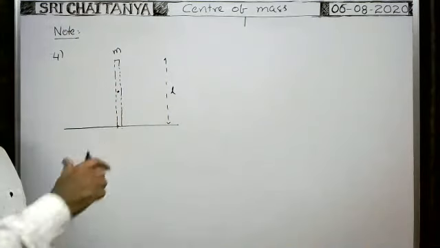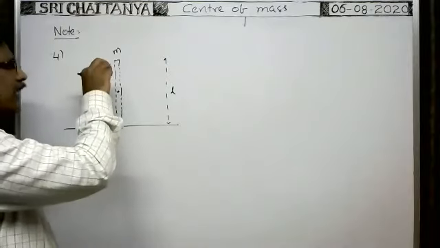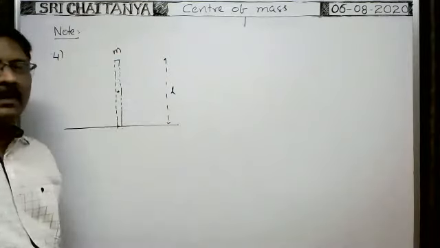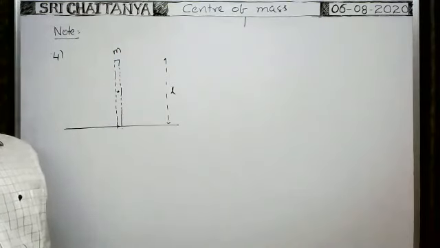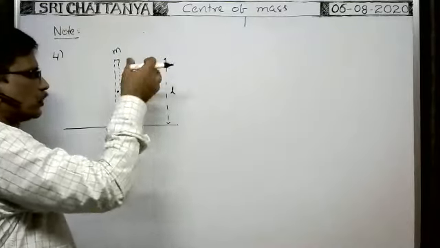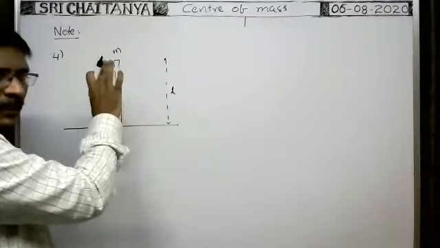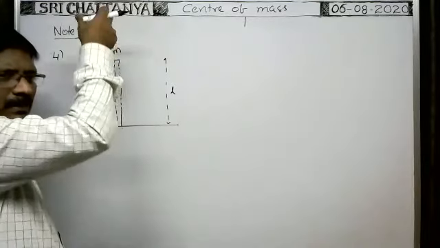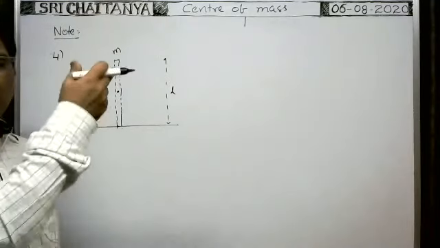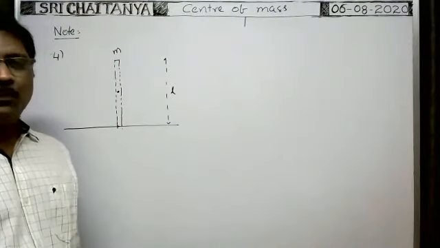The rod falls now. The impulse means it is given a small impulse. That means it is pushed like this suddenly and released. Whenever it is given a small impulse and pushed in the forward direction, when you release it, what happens? What about the rod? Does it remain like this only or does it fall? It falls now.